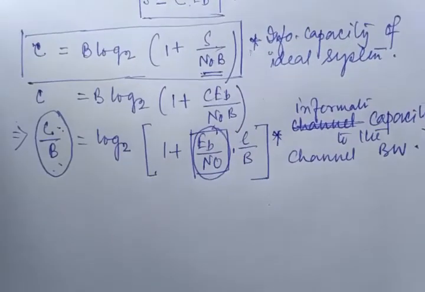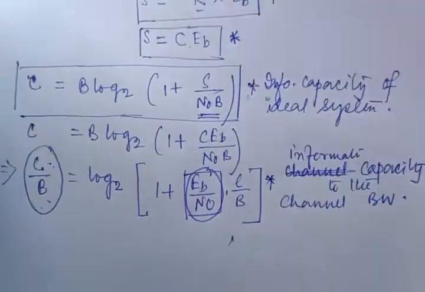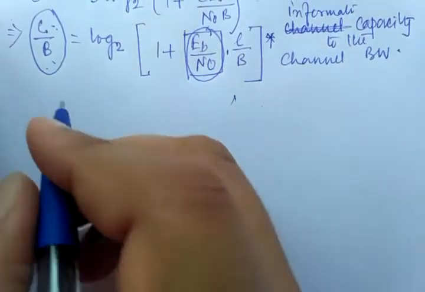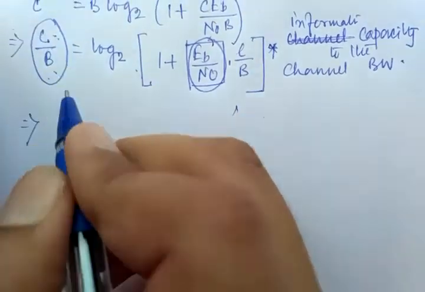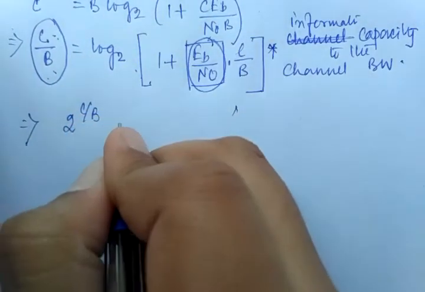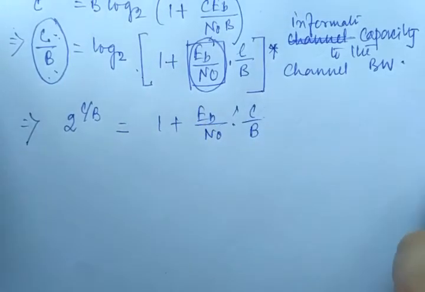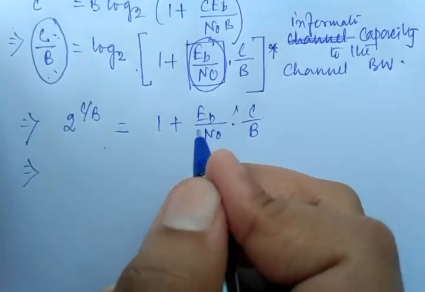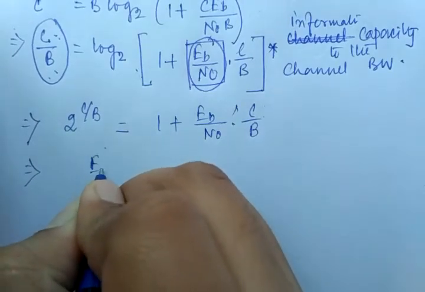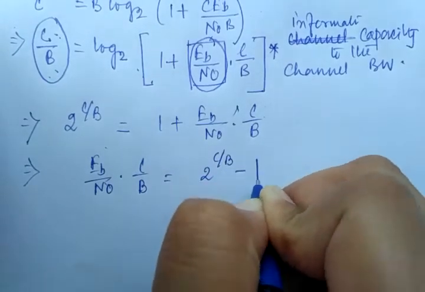And how we can calculate that: you can calculate it very easily by using the antilog formula, right? So how can we do that? C by B equal to log 2, so that is nothing but 2 to the power C by B. So 2 to the power C by B equal to 1 plus Eb by N0 into C by B, right? I am just slightly exchanging between the left hand side and right hand side. So we can say that Eb by N0 into C by B equal to 2 to the power C by B minus 1, right?